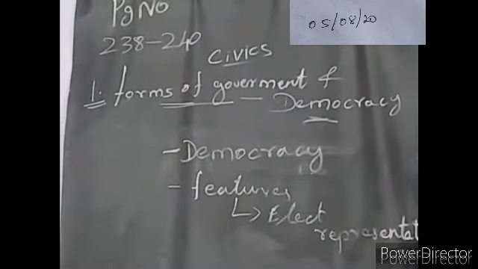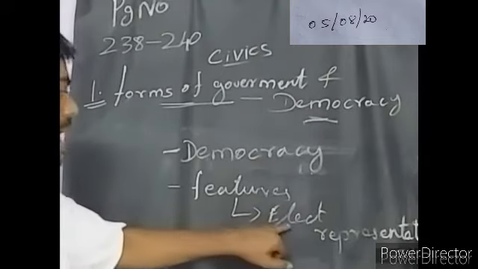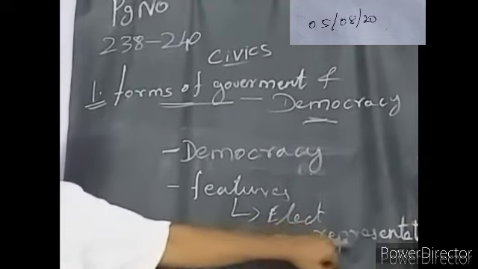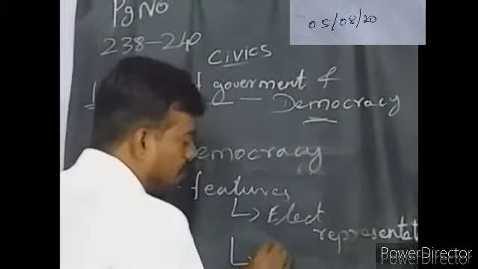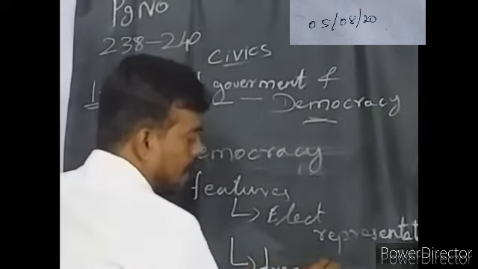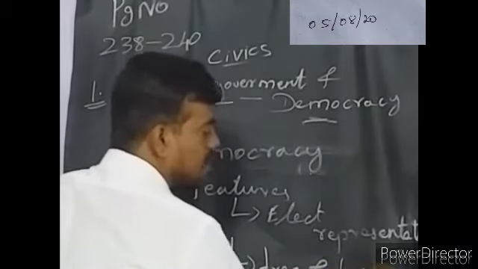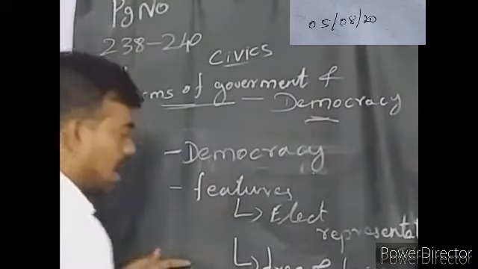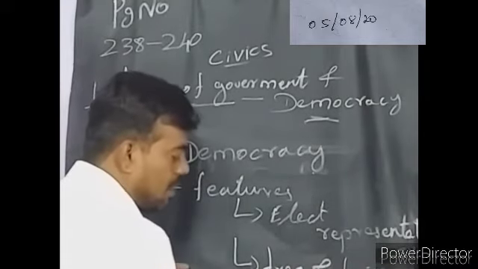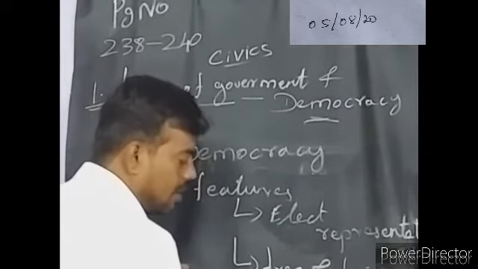People having a right to elect their representatives, that is the first thing. And the second, free and fair election. What is that? Free and fair election.